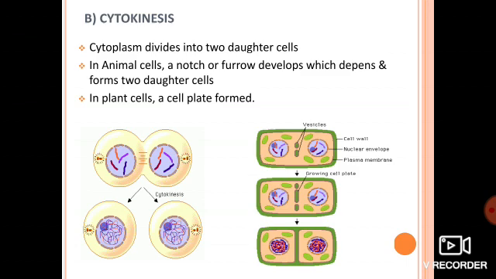In prophase, what happens? Chromatin gets condensed, chromosomes form, and the nucleolus and nuclear membrane start disappearing. In metaphase, spindle fibers develop and chromosomes align in the center of the cell, that is, at the equator.